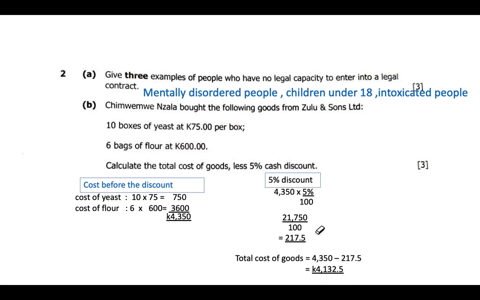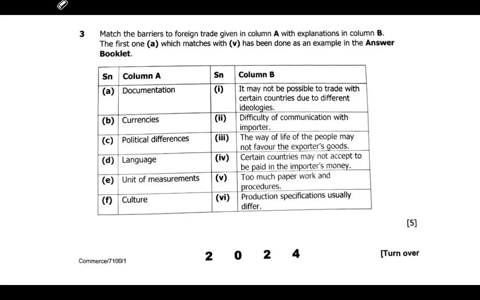So we go to the other question, which is question 3. Match the barriers to foreign trade given in column A with the explanation in column B. The first one, A, which matches with 5, has been done as an example in the answer booklet.